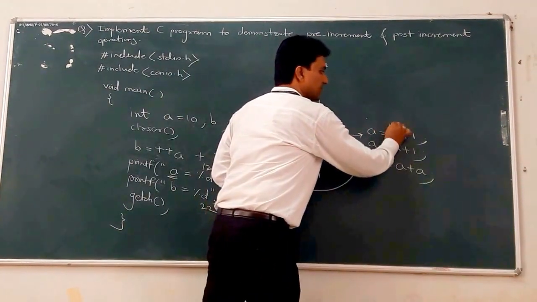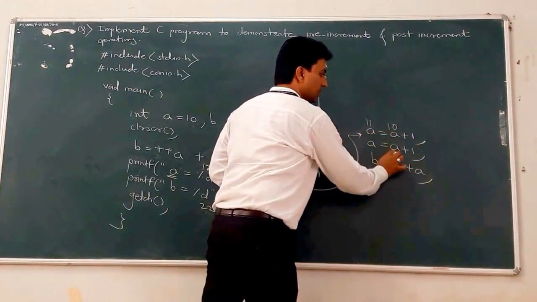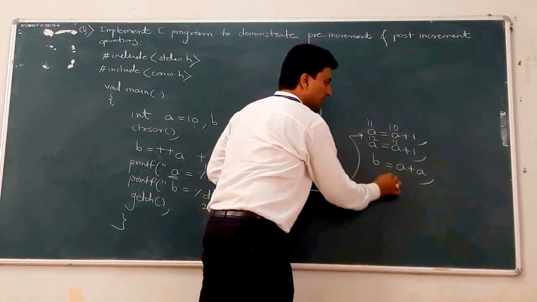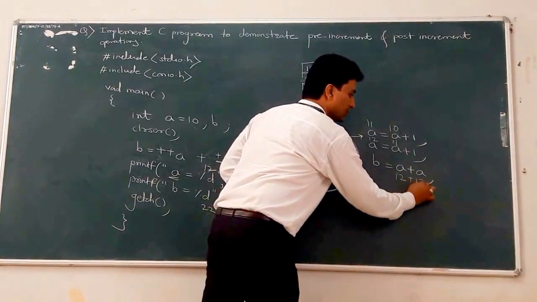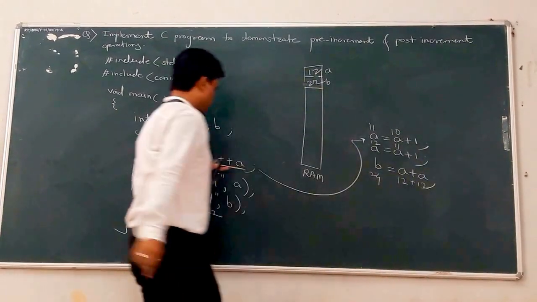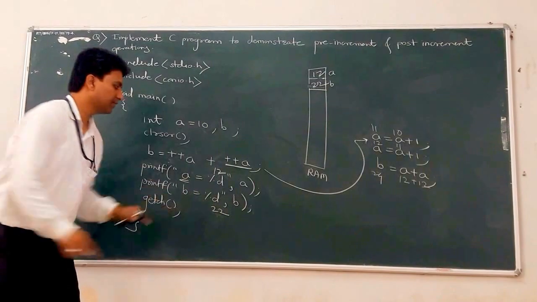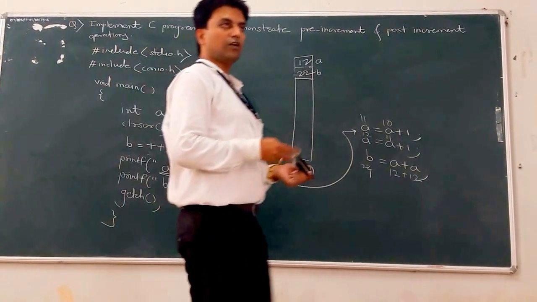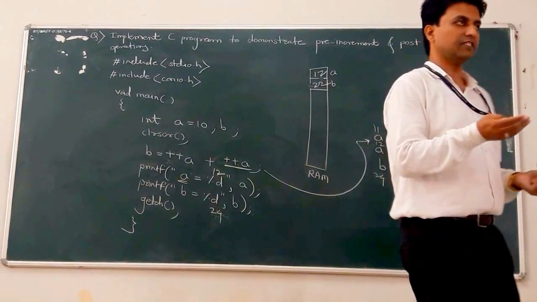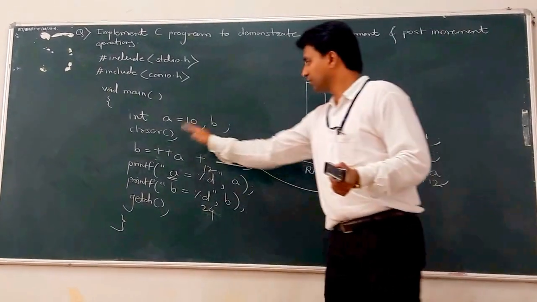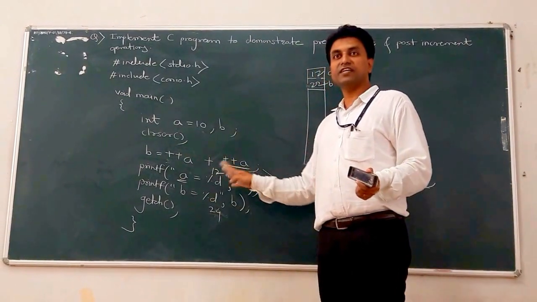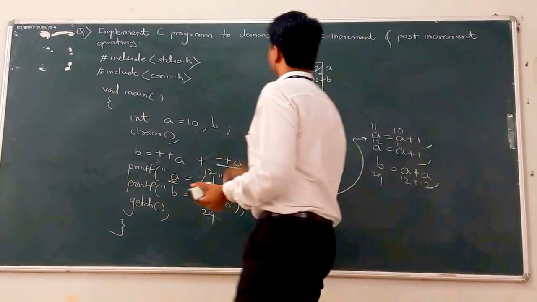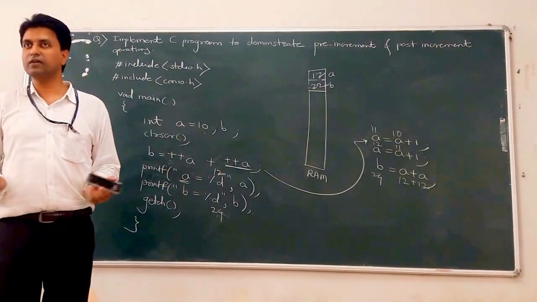So the initial value of A is equal to 10. 10 plus 1, 11. Then 11 is the current value of A. 11 plus 1, that is 12. And B's value is 12 plus 12, that is 24. So the current value of A is 12 and B is 24. So changing the position of the operator, whether pre-increment, post-increment or post-increment, pre-increment, the output gets changed. Okay, so this is all about the demonstration of pre-increment and post-increment operators.